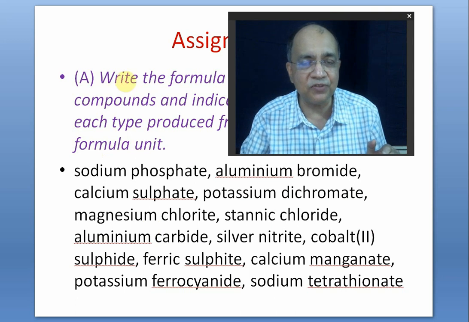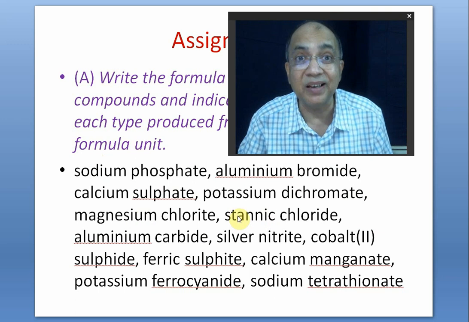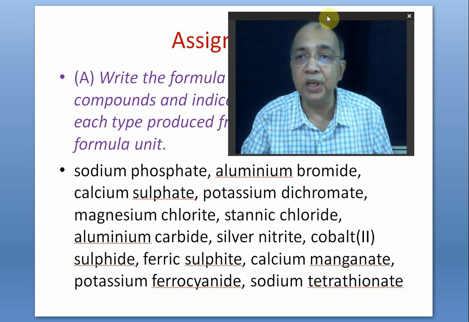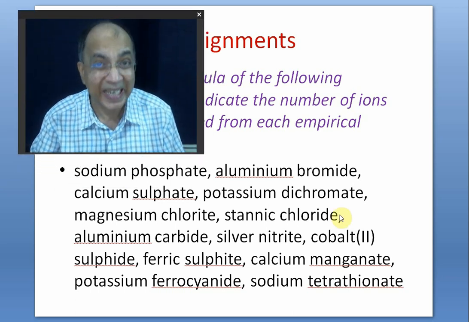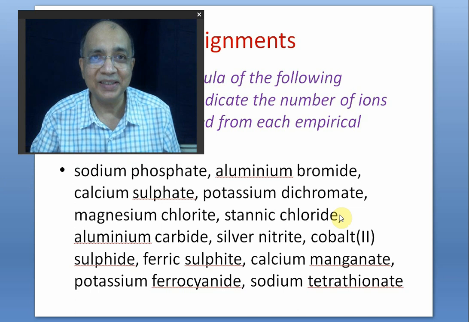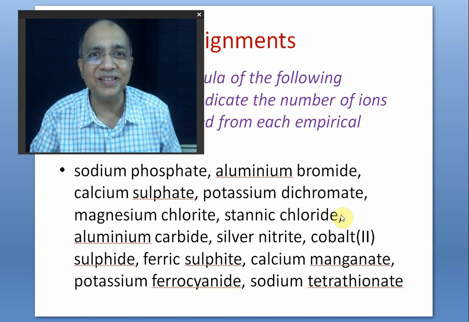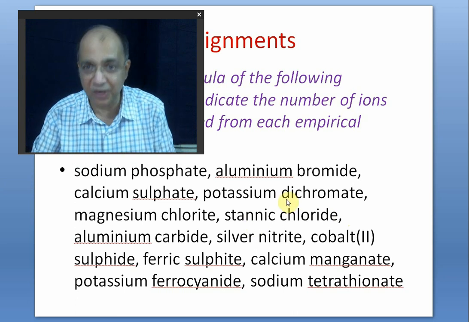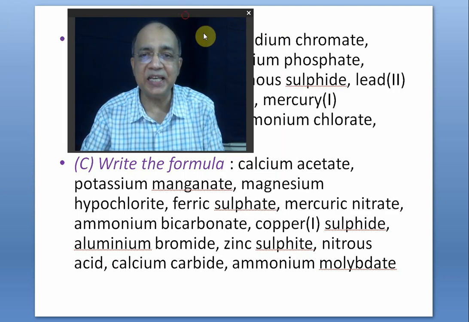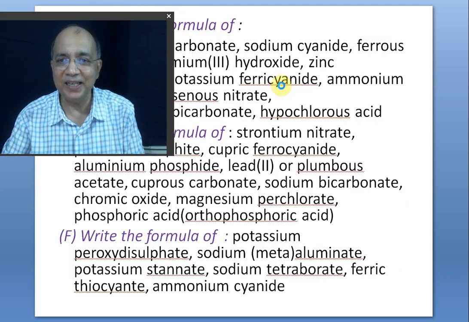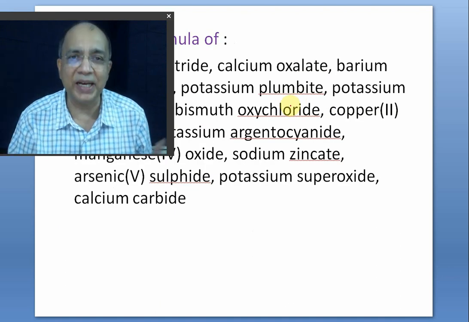And also I have asked here in this first question to write down the number of ions produced from each formula unit. From each formula unit you have to find out the number of ions produced of each type. So you have to do that. How many positive ions? The subscript will tell you how many, and its charge will be its individual valency. That's it. So this one, and I have given others also. Have a look. B, C, and also we have D, E, F, G. So many simple questions. I mean simple formula writing I have given for practice.